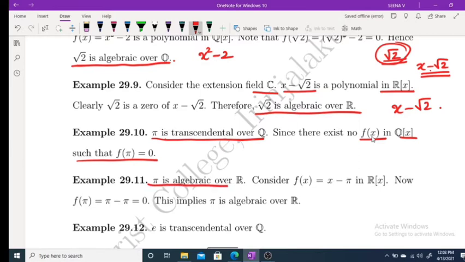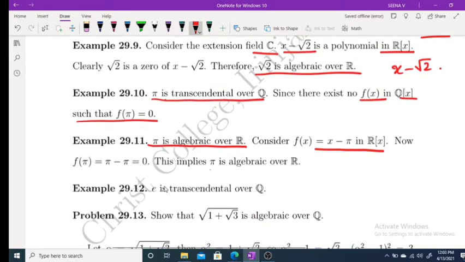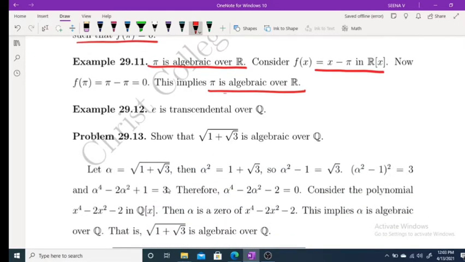But pi is algebraic over R because if you consider the polynomial x minus pi in R[x], then clearly f of pi equal to 0. Therefore pi is algebraic over R. So pi is not algebraic over Q, that is, pi is transcendental over Q, and pi is algebraic over R. Similarly you can prove e is transcendental over Q.